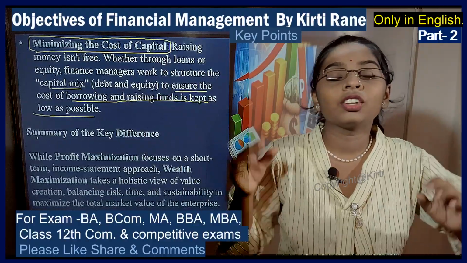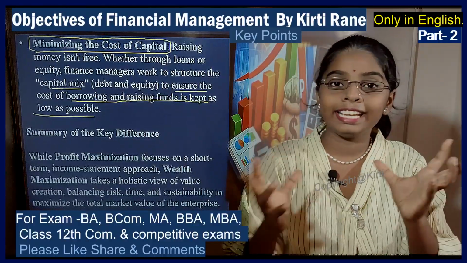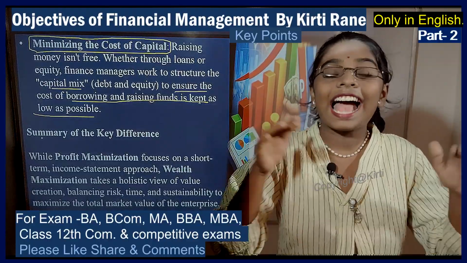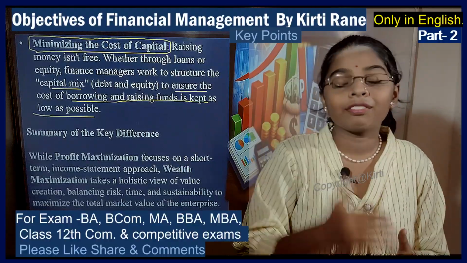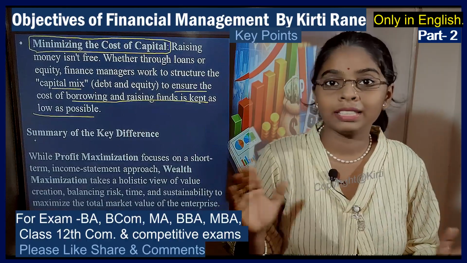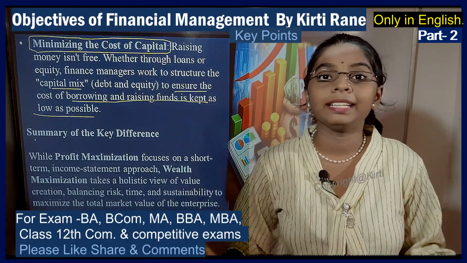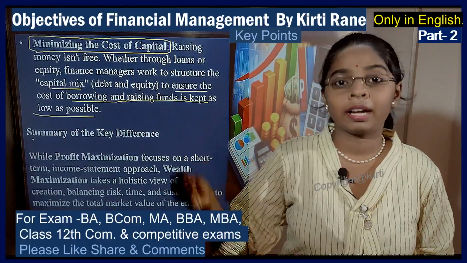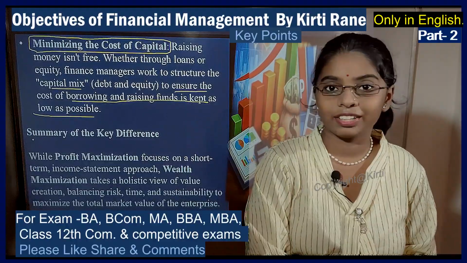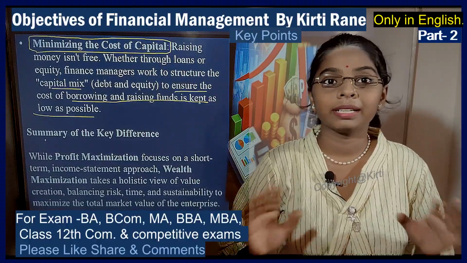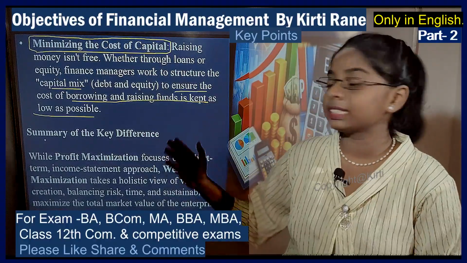Now it says that you should keep a mix of debt and equity such that the cost of capital raised is as low as possible, therefore maximizing the wealth or the profit margin for the owners of the company. So these were all the five points inside the secondary objectives. Now with this, our topic, the objectives of financial management, concludes. So we will move on to the summary.